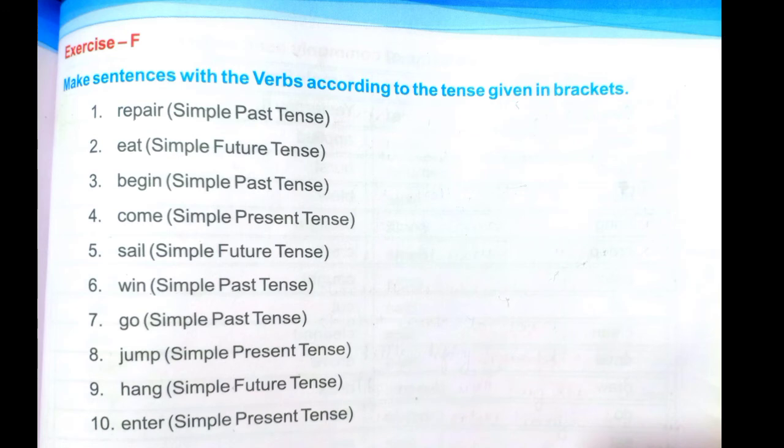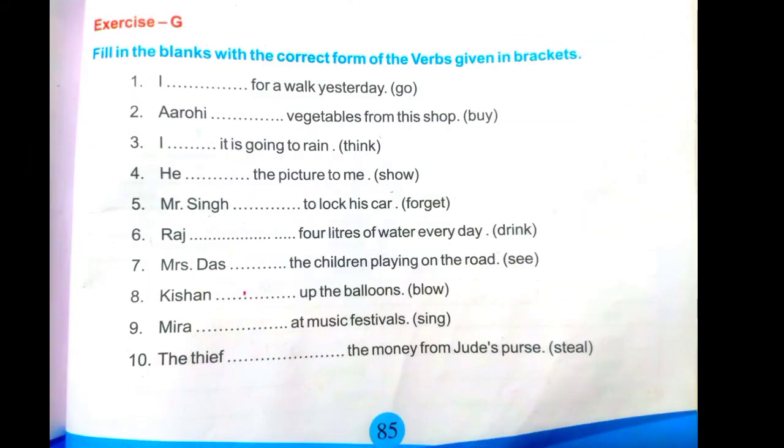Next exercise G, that is the last exercise. Fill in the blanks with the correct form of verbs given in brackets. So here again in brackets the verbs are given. We have to write the correct form of the word according to the subjects and the sentences. So let us start doing that. First one, I dash for a walk yesterday. Go. Yesterday means past tense. So what will be the answer? I went for a walk yesterday.